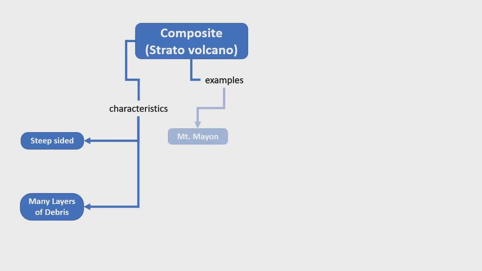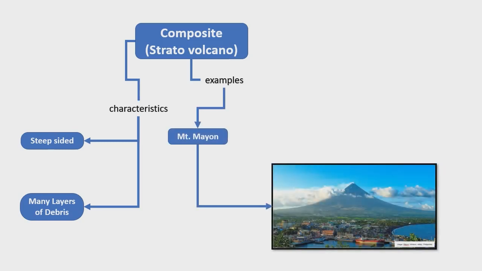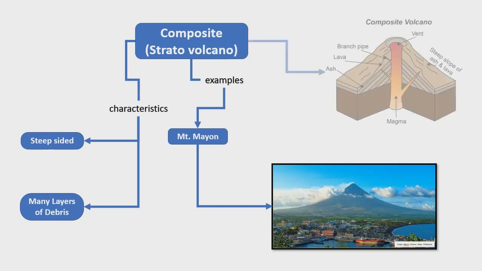An example of this type of volcano is Mount Mayon. Mount Mayon is known to be one of the most beautiful volcanoes in the world. So this is how a strata or composite volcano is.